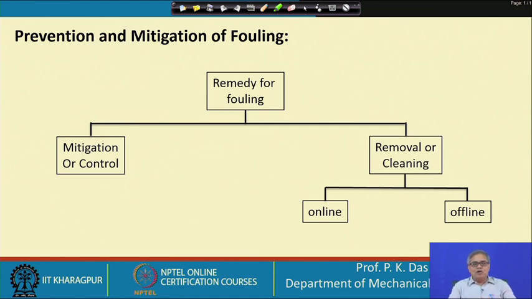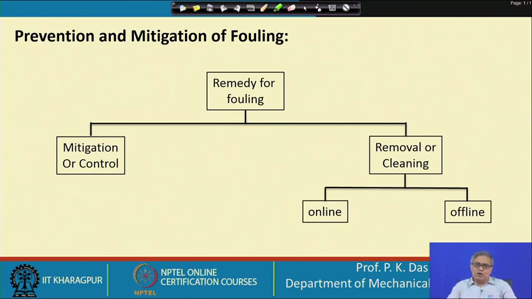So, it depends on many things. Suppose there is a big heat exchanger, how should I clean it? That will depend on the size of the heat exchanger, but let us say I have got a micro heat exchanger. Simply it can be put in a furnace, and the temperature can be controlled at a high temperature of course, which is called baking, and we can get rid of most of the foulants which are deposited on the surface.